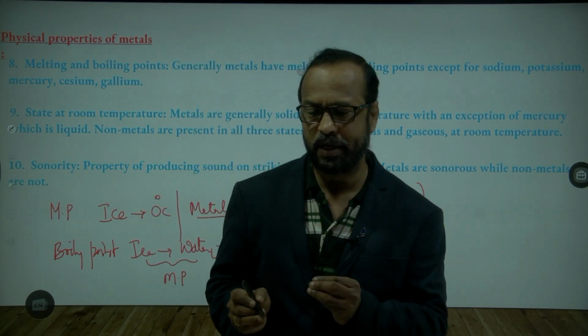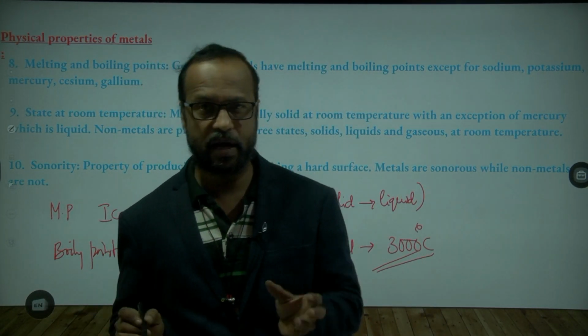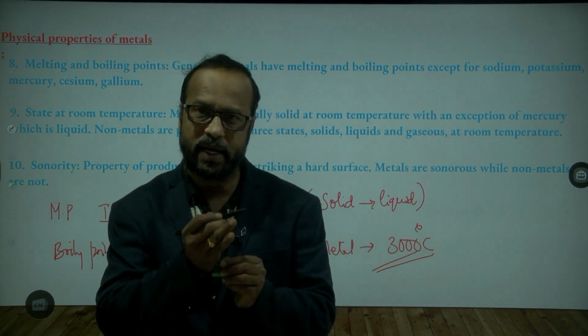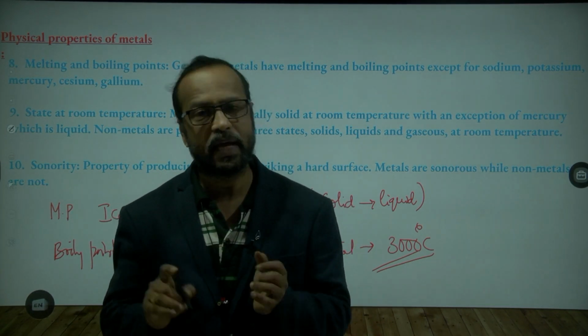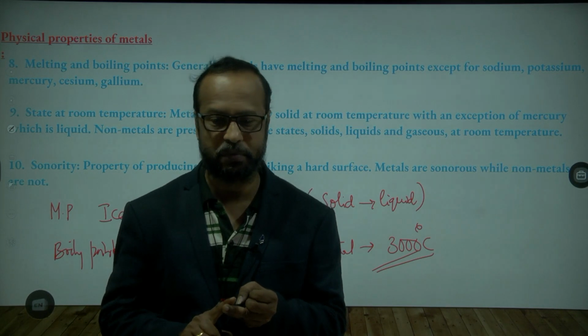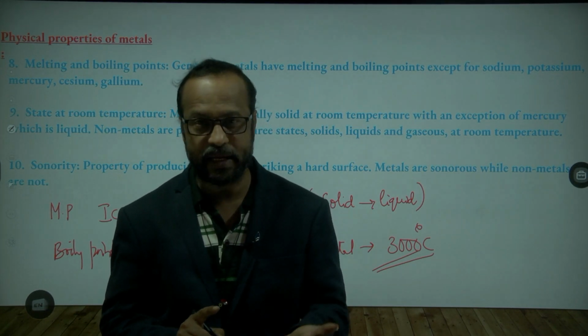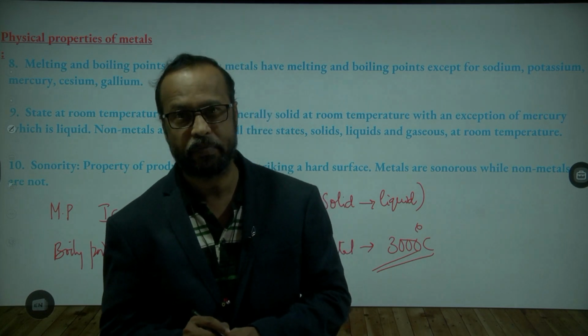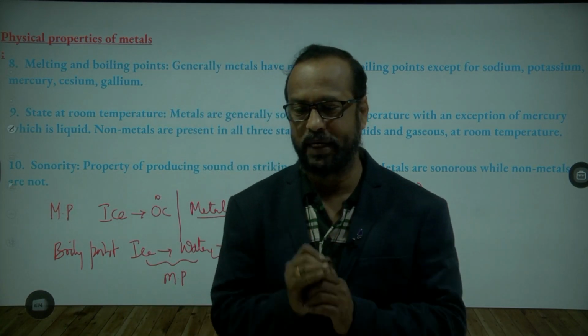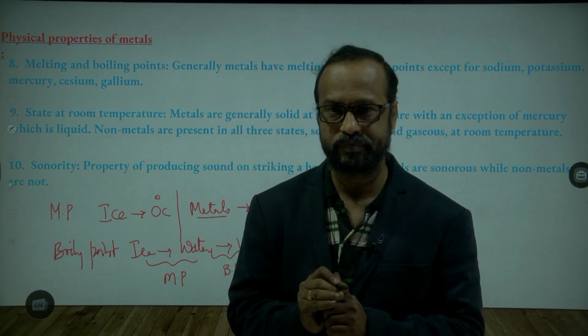Of course, as I said, metals are generally very hard, but some metals are very soft and can be cut with a knife, like sodium and potassium. Sodium, potassium, mercury, cesium, and gallium are some of the metals which have low melting points. Is this clear to you?